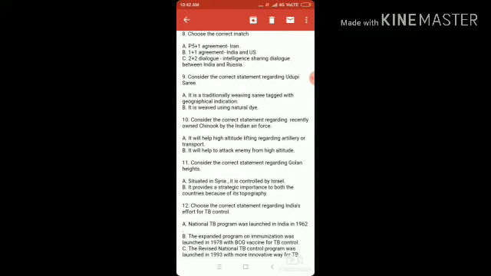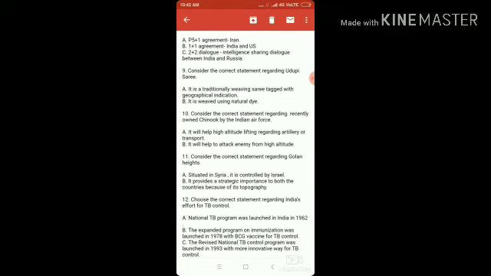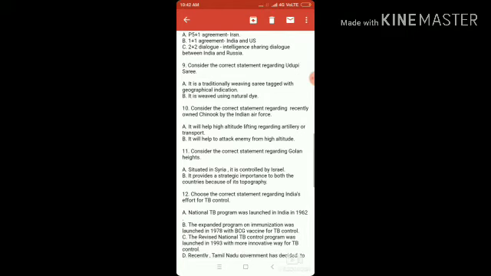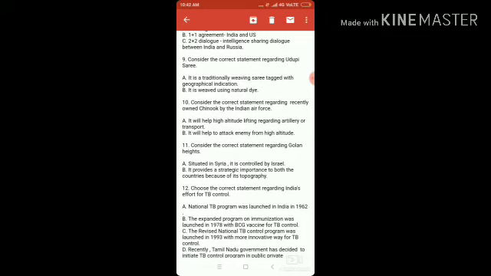Option B, 1+1 agreement, India and USA. It is a civil nuclear deal between India and USA. Option C, 2+2 dialogue, intelligence sharing dialogue between India and Russia. No, it is India and USA. Throughout this dialogue, USA has given some very sophisticated technology to India regarding intelligence sharing.